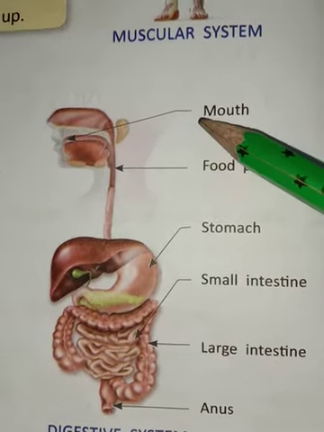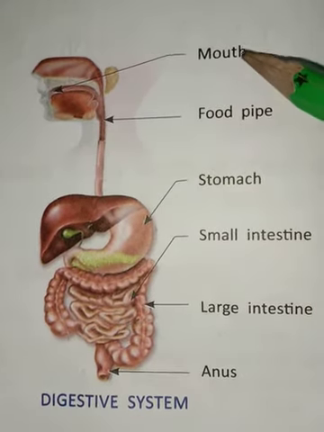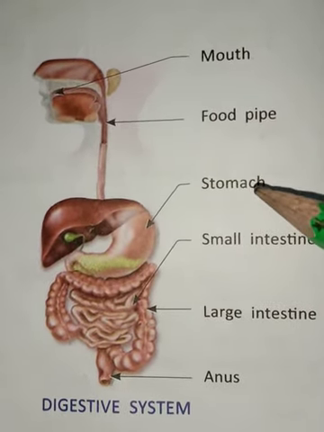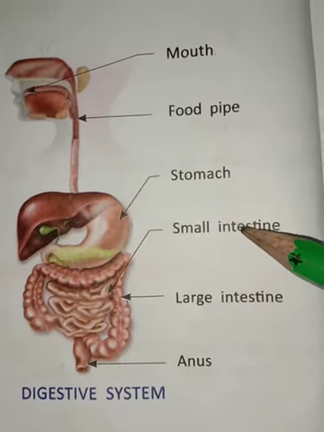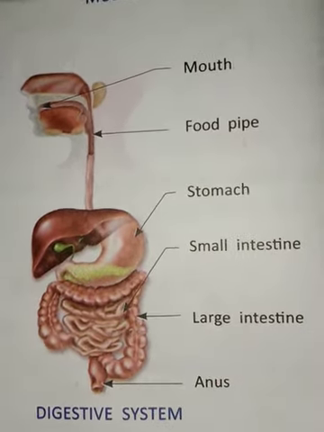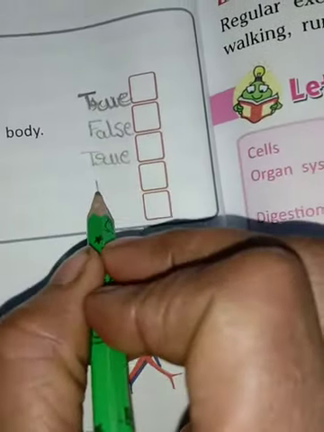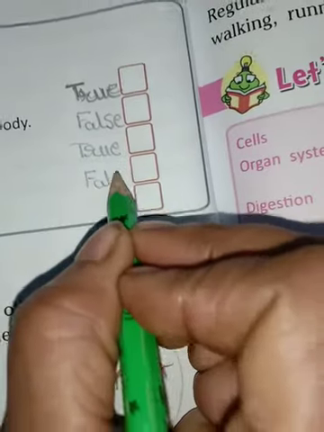Student, you know digestive system consists of mouth, food pipe, stomach, small intestine, large intestine and anus. So student, this statement is false. FALSE.